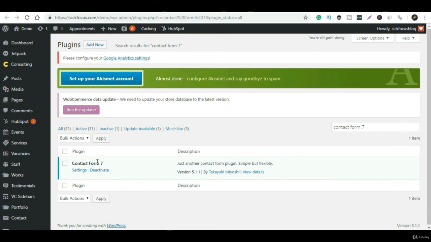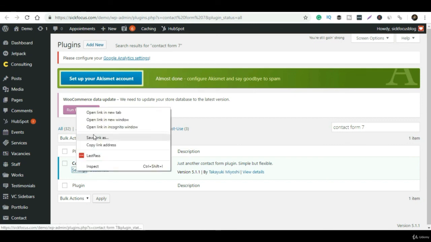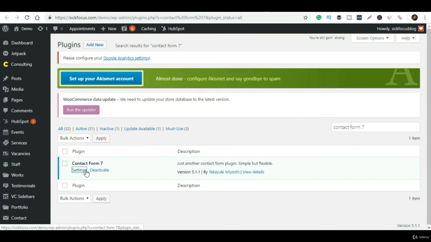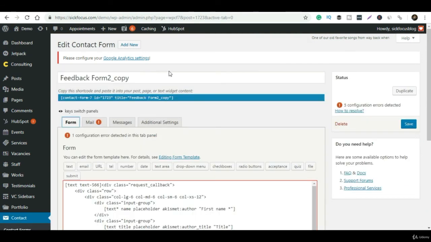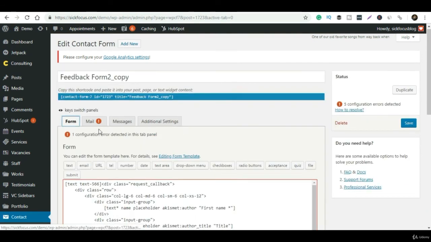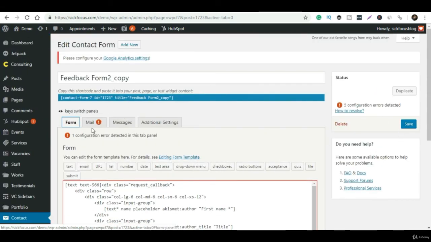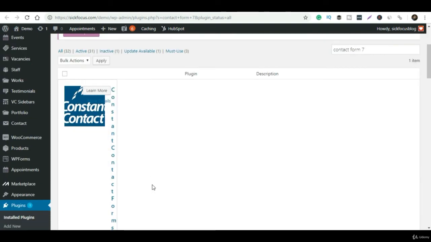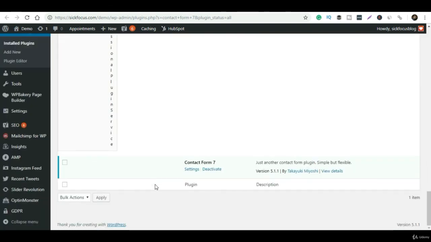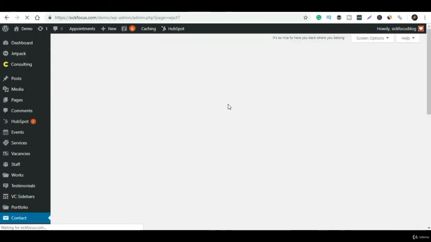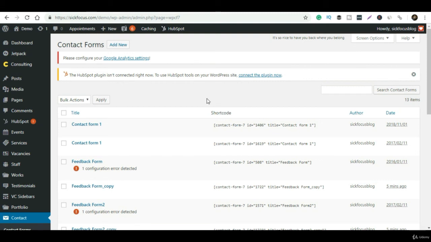Suppose I am in this particular area and I go to Settings, and once I am on the form page, I see a couple of forms that are already pre-made. Suppose I am taking this option. If you don't get an option you will get one or two pre-made ones, and it is very easy. You have to click on Edit and you can customize the form. Maybe you need first name, last name or so, by default you will get this.